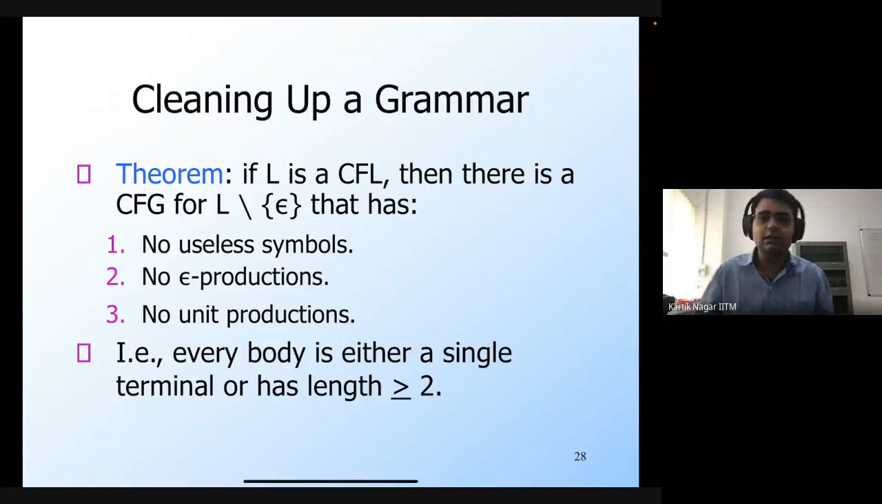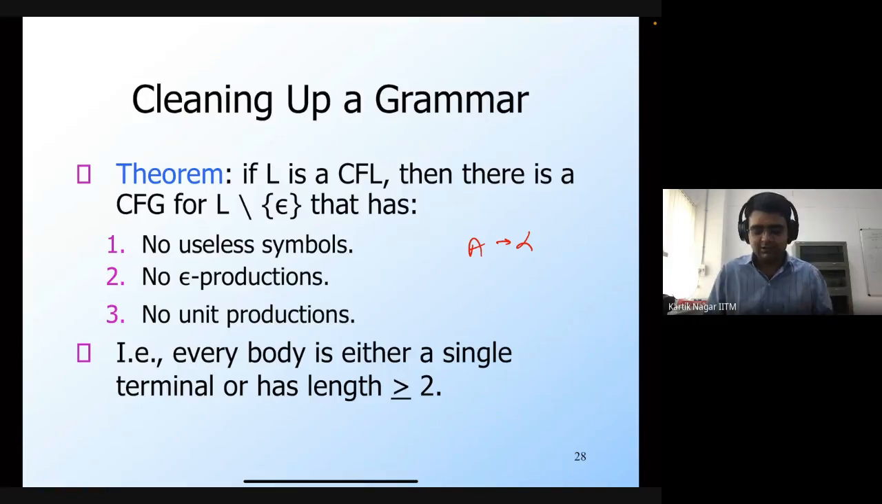What this means is that the body of every production rule is either a single terminal, or it has a length greater than or equal to 2. So if you have a production rule A generates alpha, then either this alpha is a single terminal or it is a string of terminals and non-terminals, but its length must be greater than or equal to 2. This is because we have gotten rid of unit productions and epsilon productions as well. So we can still generate a single terminal, or a string of terminals and non-terminals with length greater than or equal to 2. That's what the form of this grammar would be.